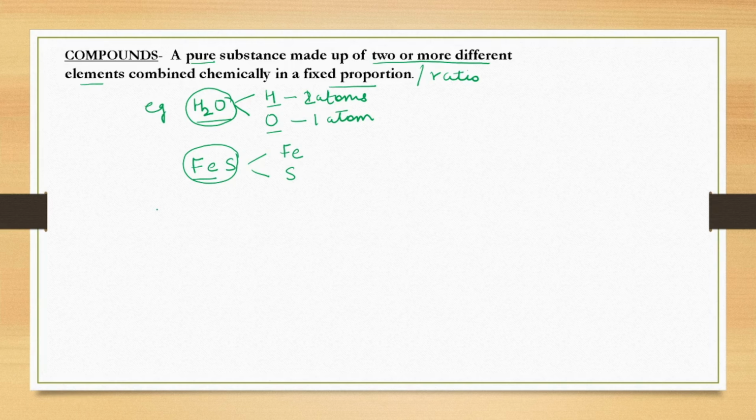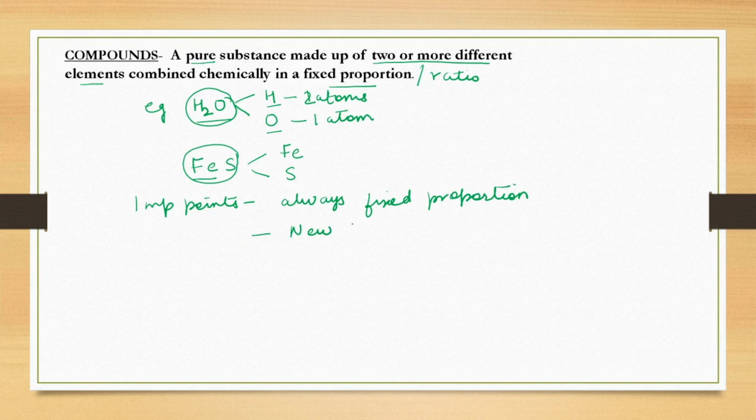So here are the important points which you are going to remember based on the definition of a compound: compounds always have a fixed proportion. They always have a fixed composition, or you can say they always combine in a fixed ratio. And new properties are formed. Why are new properties formed? Because a new compound is being formed, and they cannot be separated by physical methods. They cannot be separated by physical methods.